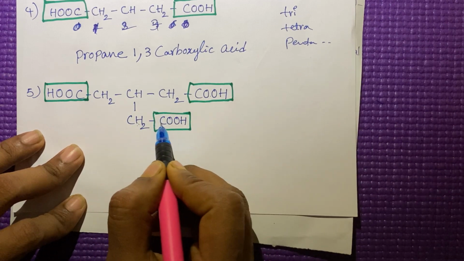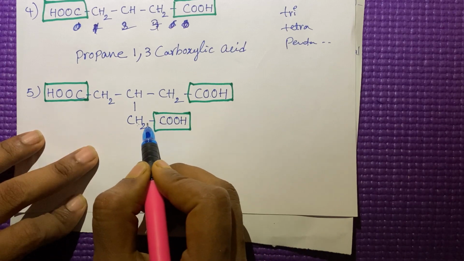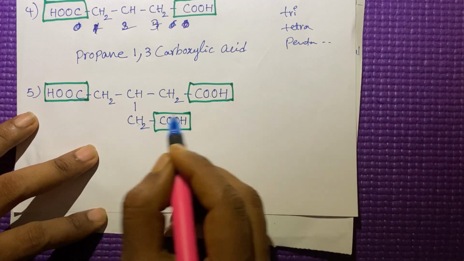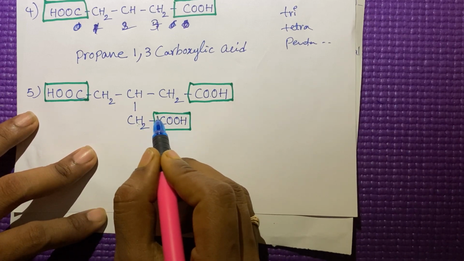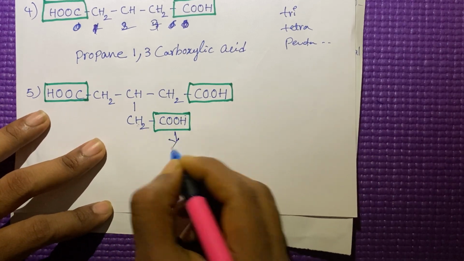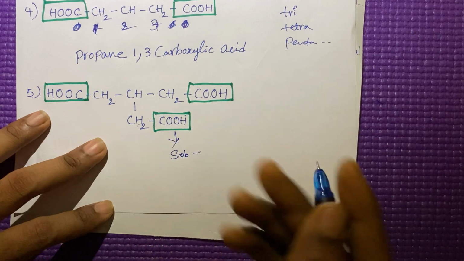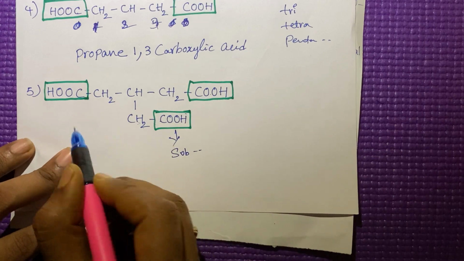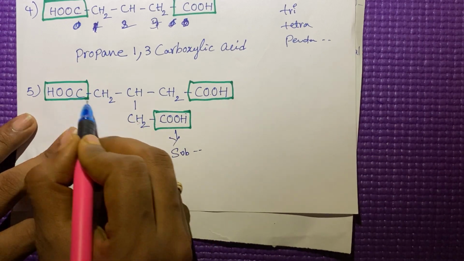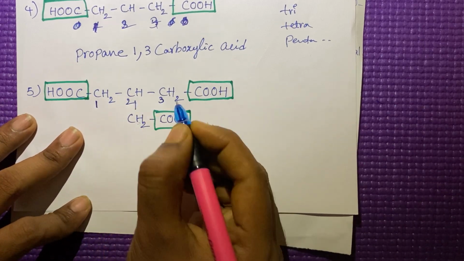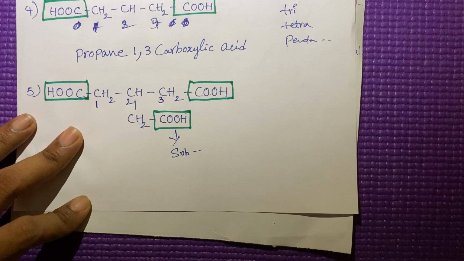This carboxylic acid is attached to the methyl group. So we should not consider this one as a main functional group. We have to consider this one as a substituent. Okay, substituent. So how can you give the numbering for this compound? You can give the number from this side or this side. Both sides are equal. 1, 2, 3. Right?